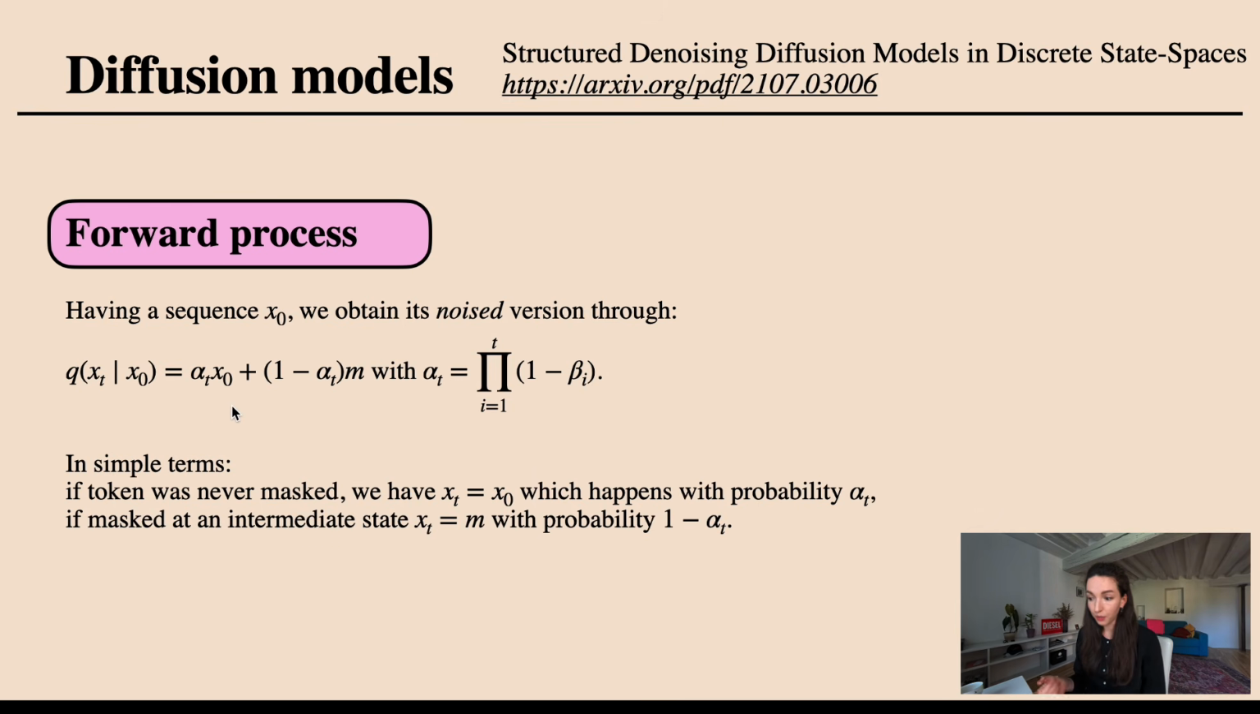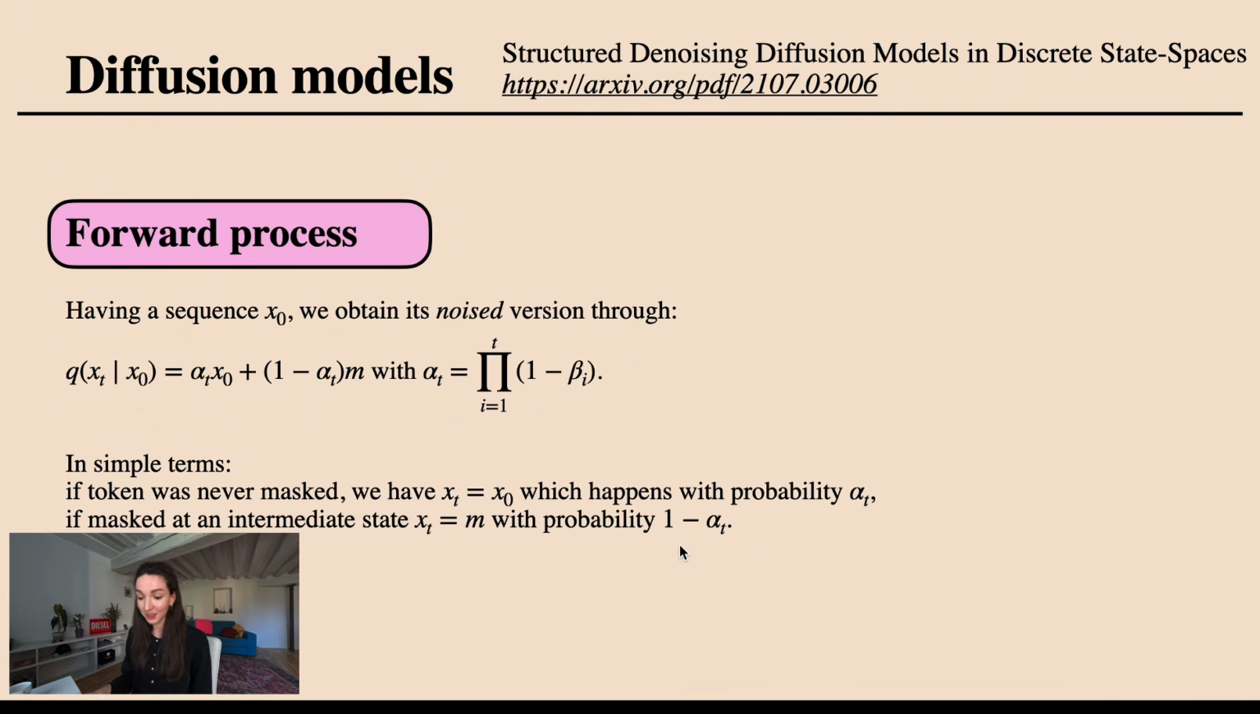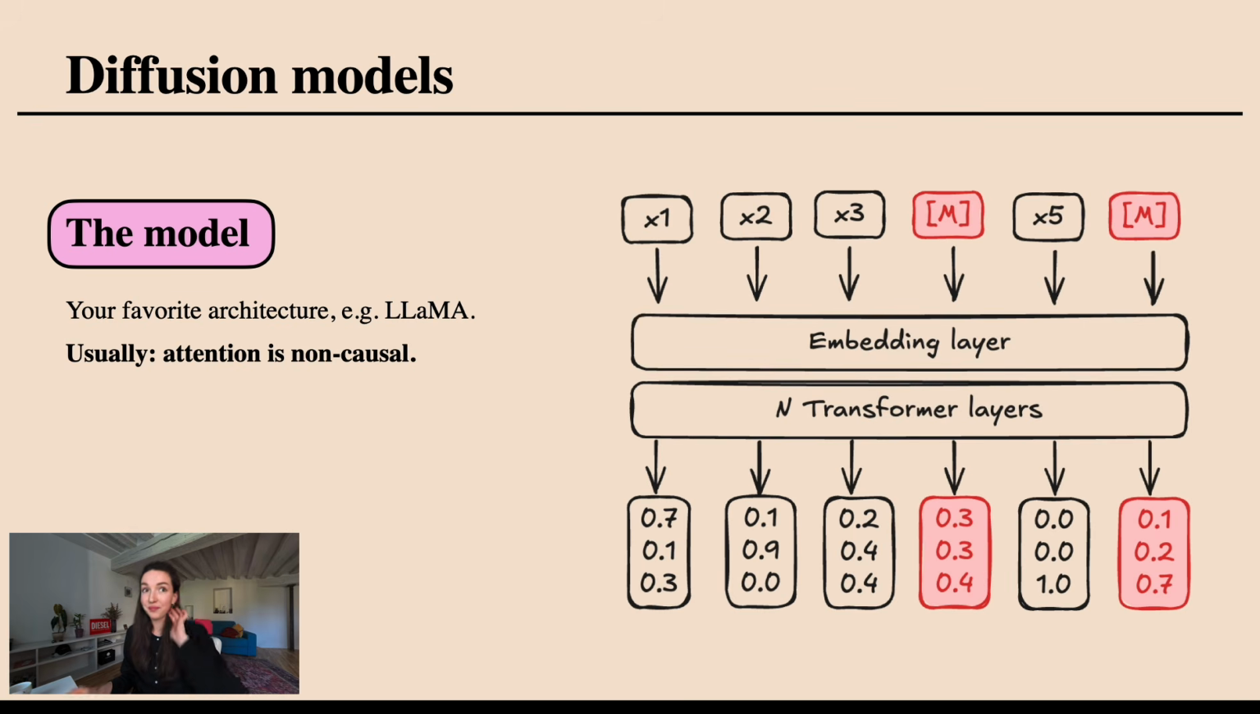a distribution with alpha_t now being the compounded probability of the 1 minus beta_t terms. It says that if a token was never masked, we have x_t equal to whatever the token was at time 0, with probability alpha_t. If it was masked at any intermediate time between 0 and the t we're currently looking at, then it will have the masked state, and this happens with probability 1 minus alpha_t. A very long description to basically just say that we start with a sequence and mask it up to get the values at a particular time t.